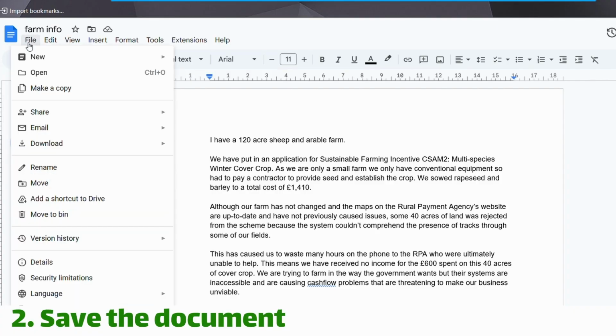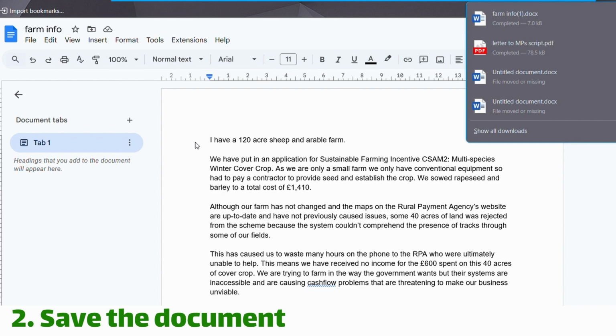It's very important that these letters are unique, as each political party has an electronic system that will recognise templates and send out an automated response. What we want to do is to put pressure on our MPs' caseworkers by keeping things specific and asking them direct questions. So then we are going to save this document so we can use it to generate lots of letters.